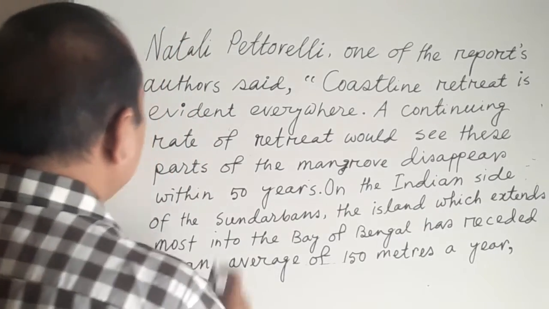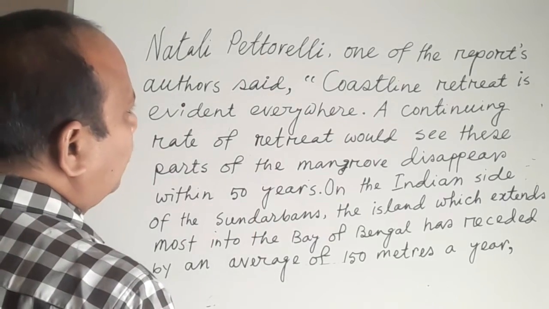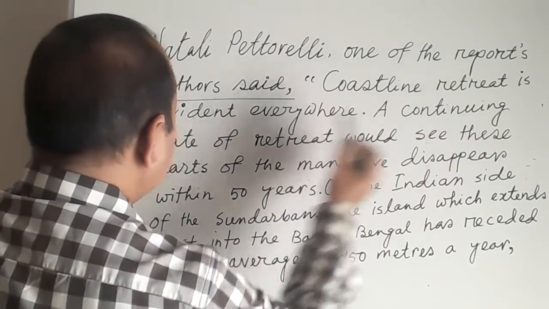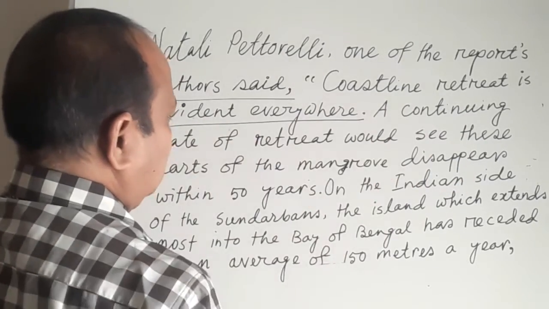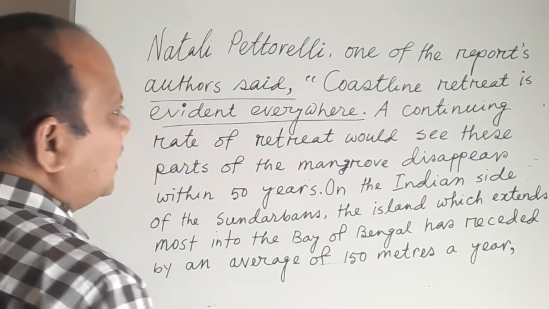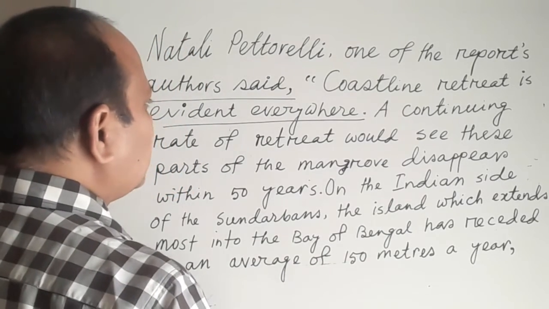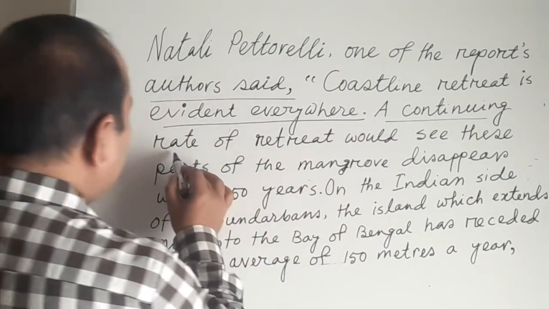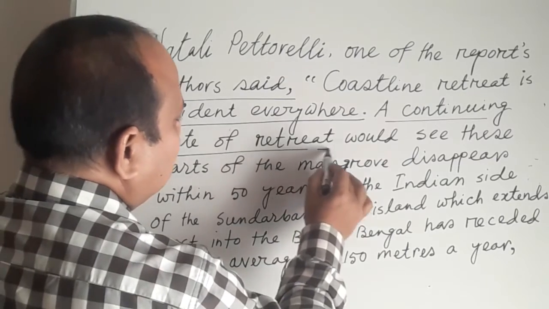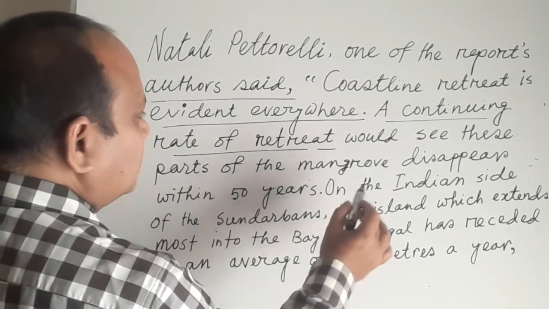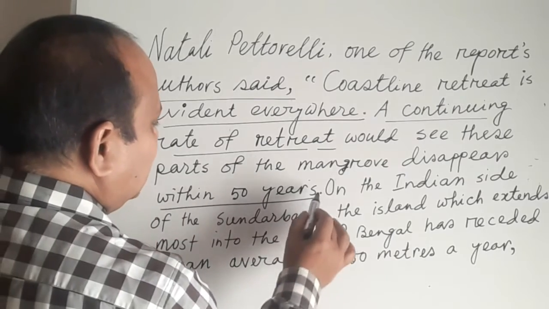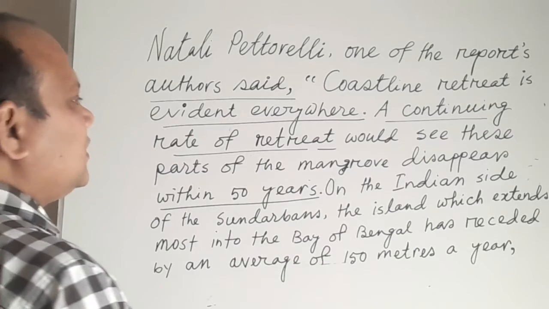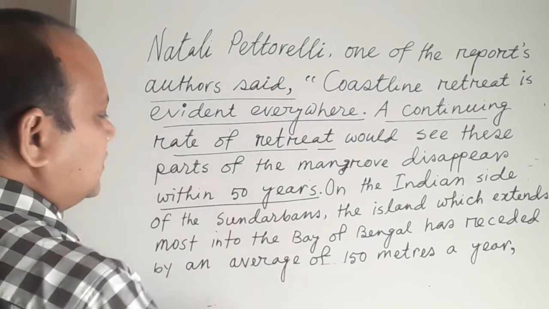My dear students, Natalie Pectorelli, one of the report's authors, said, what did he say? Coastline retreat is evident everywhere. So everywhere we see the trace of retreat, the trace of disappearance of the Sundarbans. A continuing rate of retreat would see these parts of the mangrove disappear within 50 years. So if this pace continues, it would disappear within 50 years, my dear students.